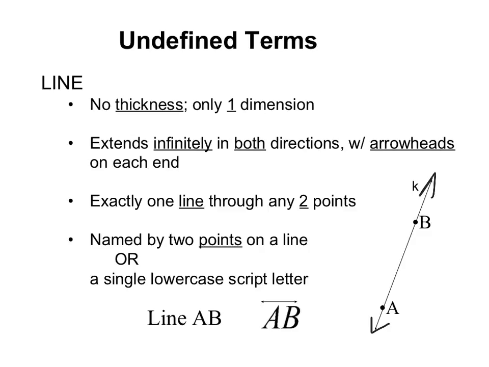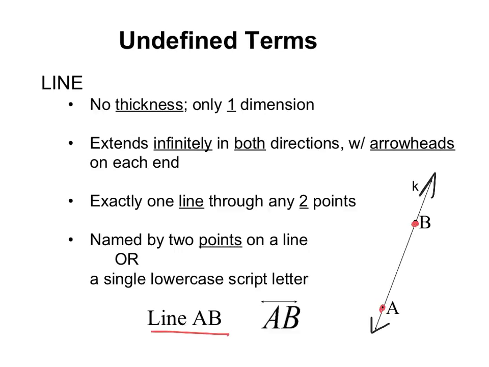We can see that when we've graphed them on coordinate grids before. Any 2 points, there's going to be a line through it, and it doesn't matter if there's a line there or not. We know we could draw a line through those points. It has to be named by points on the line. So here we have points B and A. So we can name this line AB